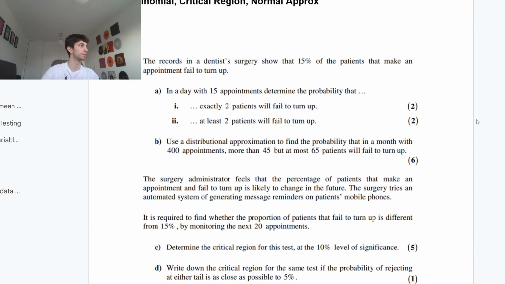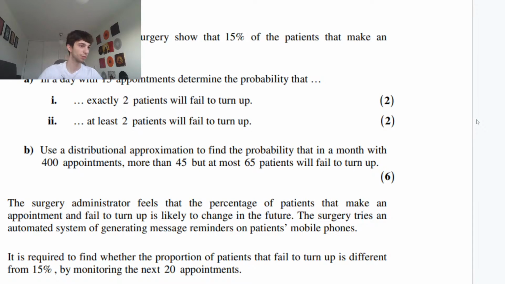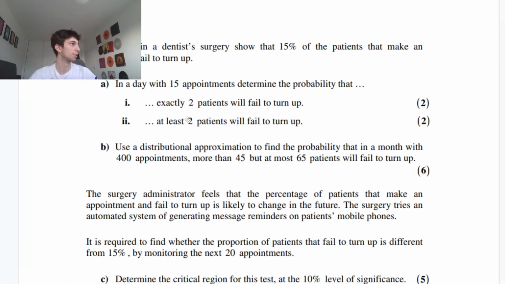All right, let's go, boys. So here we have binomial, critical region, and normal approximation. Let's get started. Make sure the TikTok live is working. Boys, last maths paper. Let me just make sure you guys can see it all.